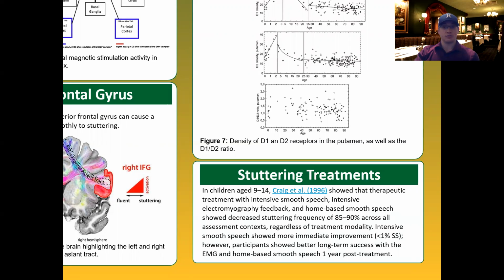The most consistent treatment modality was intensive smooth speech therapy paired with EMG feedback, which decreased stuttering by 85 to 90% across all assessment contexts and showed better immediate and long-term results.